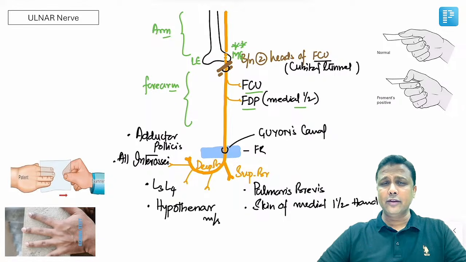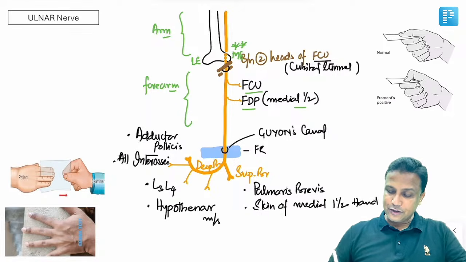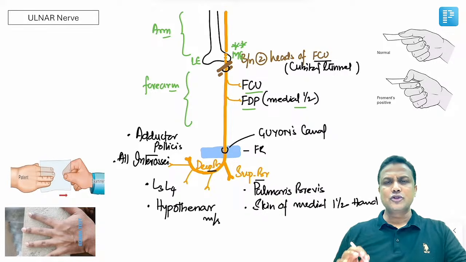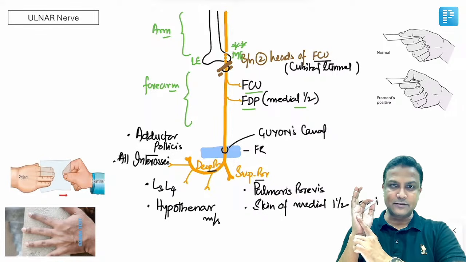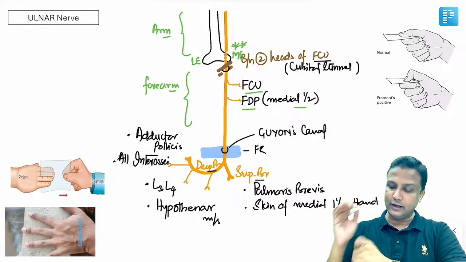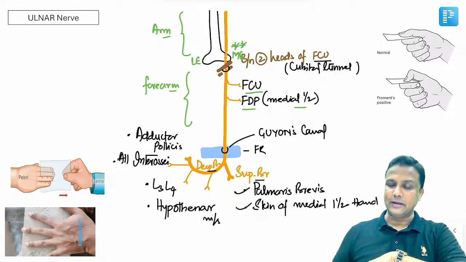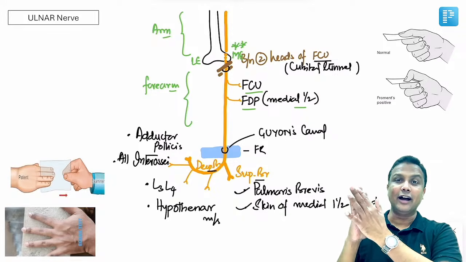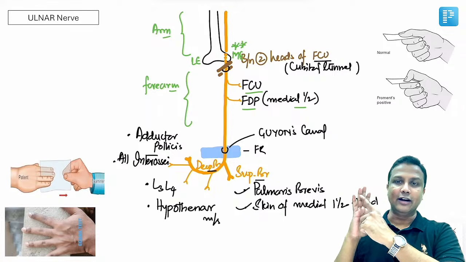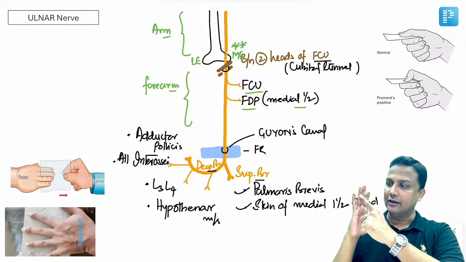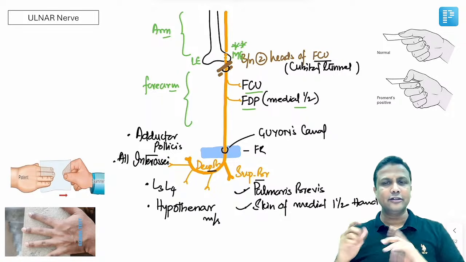Now after entering into the hand, again it will be dividing into superficial branch and deep branch. Superficial branch is supplying to palmaris brevis muscle, one of the hypothenar muscles, okay? And then along with that, it is also supplying to the skin of medial 1.5 digit, the little finger and half of the ring finger. Little finger and half of the ring finger, this skin is supplied by ulnar nerve.